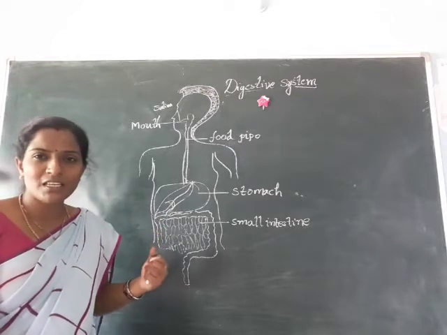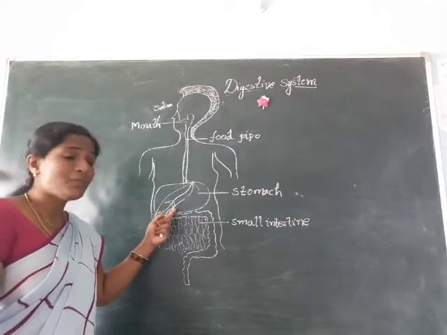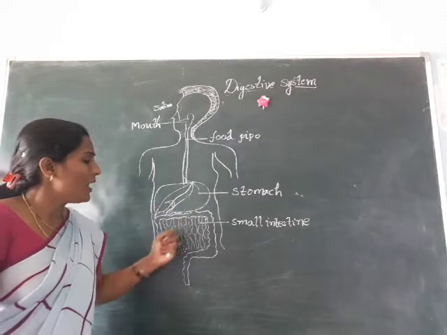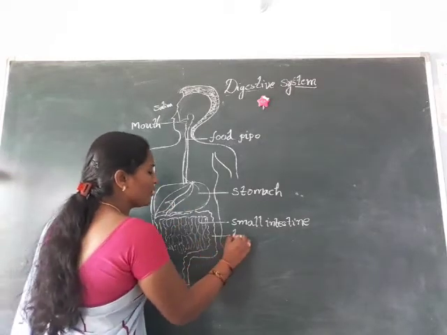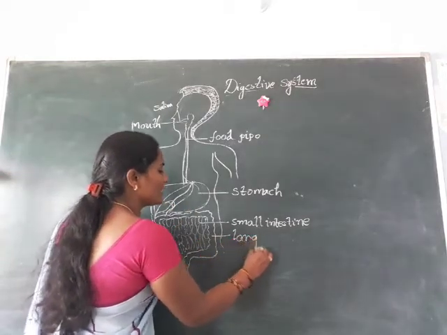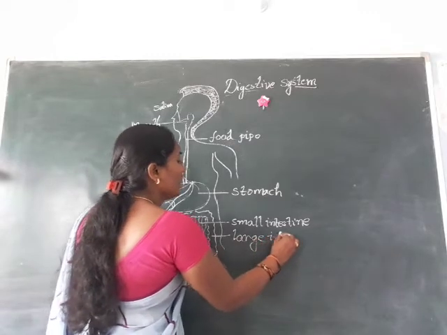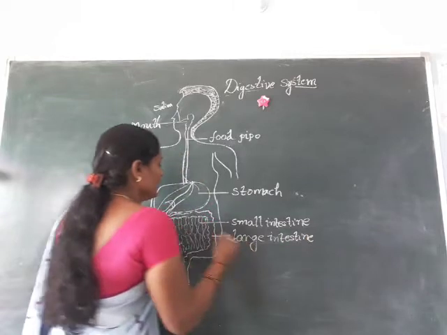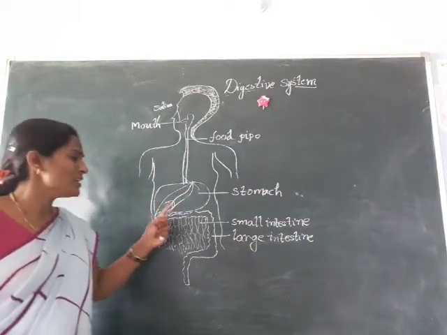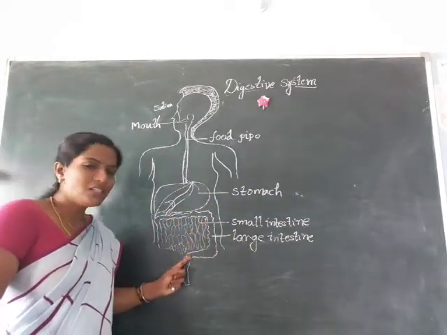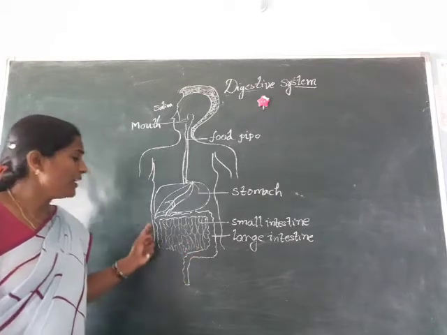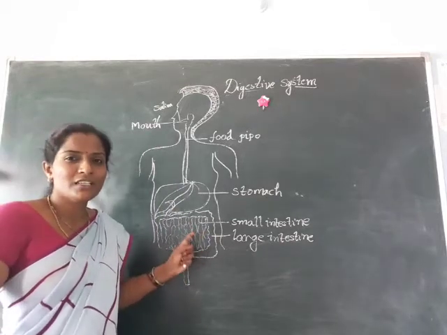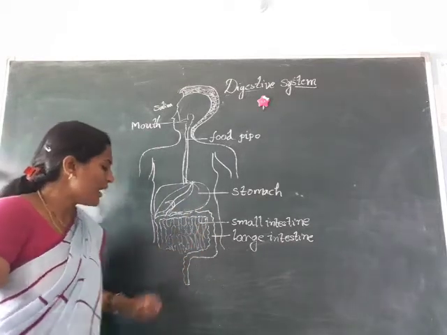The waste material is sent to the large intestine. This part we call the large intestine. The waste material is sent out through the large intestine, and when it is filled with waste material, it comes out through the anus.